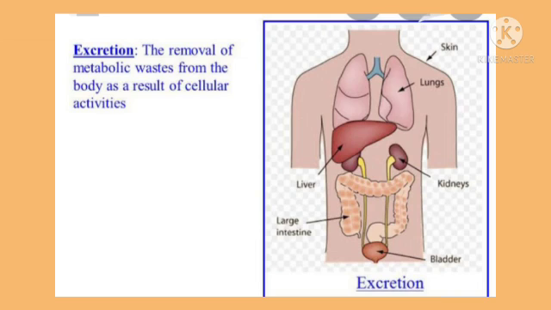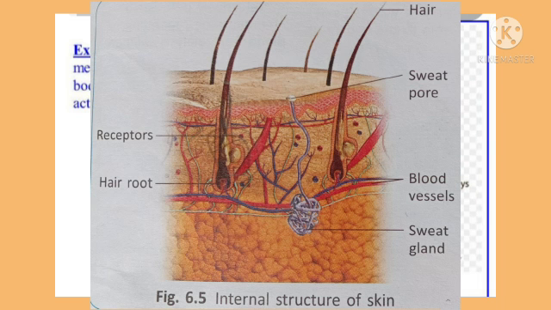Now, in the human excretory system, there are various organs of excretion: skin, lungs, liver, and kidneys are excretory organs. Skin removes excess water and salts in the form of sweat. A little bit of urea is also added to it.